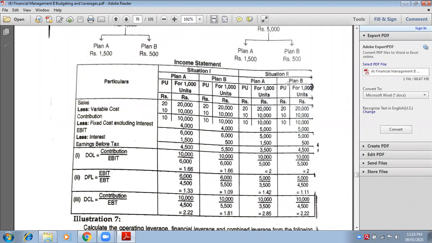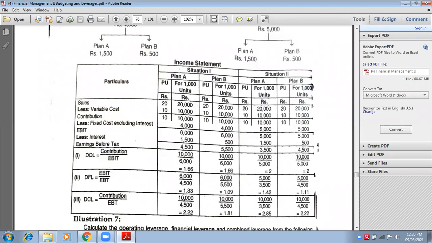So total 3 columns. But under situation 1 we have two financial plans, financial plan A and financial plan B. Again, in situation 2 we have two plans, financial plan A and financial plan B.